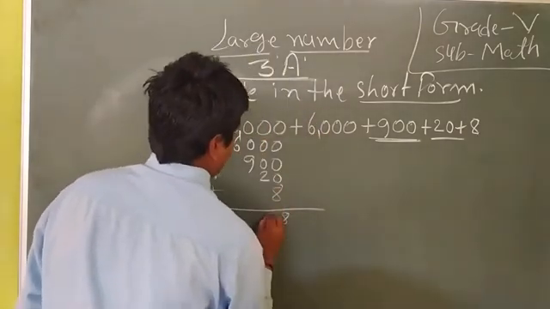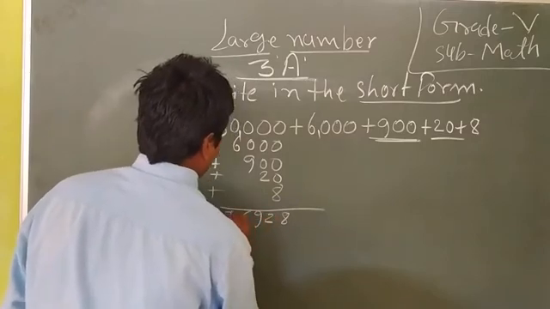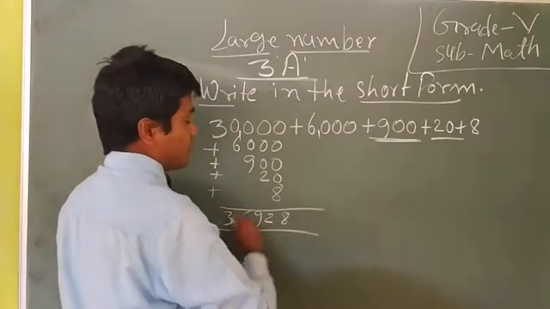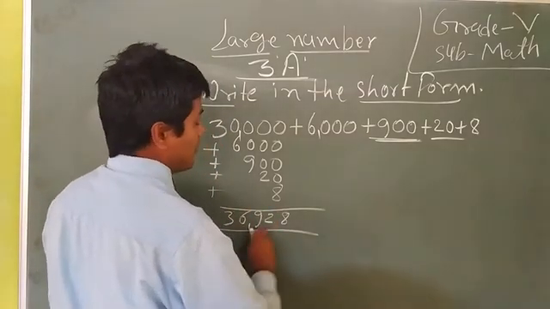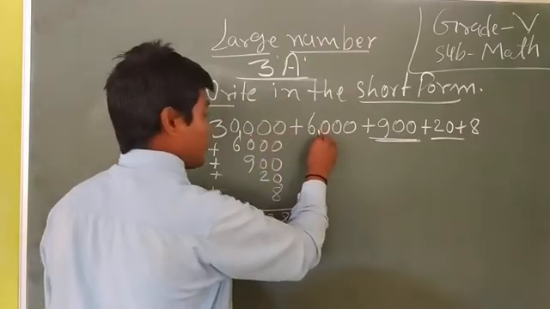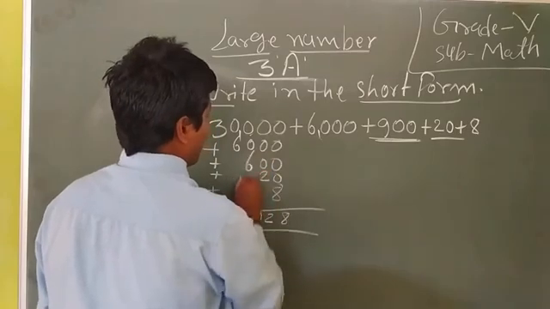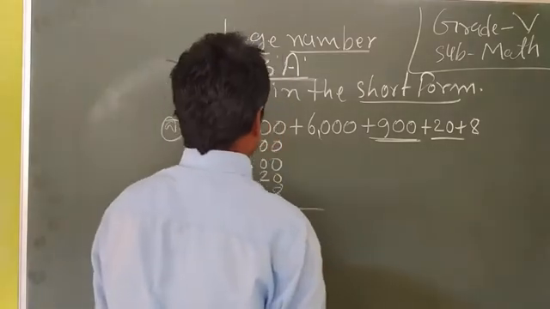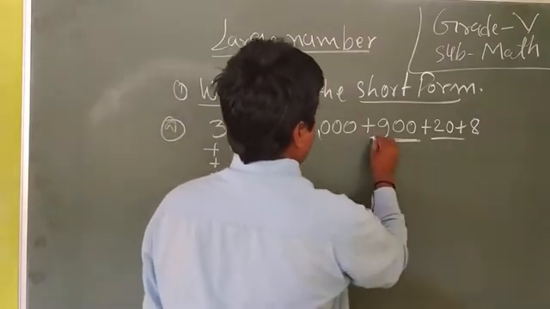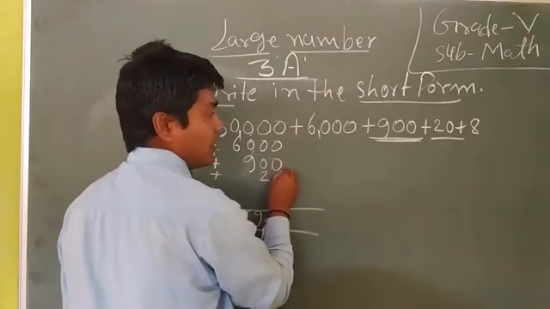It makes 36,928. 30,000 plus 6,000 is equal to 36,000. 36,000 plus 900 is equal to 36,900.